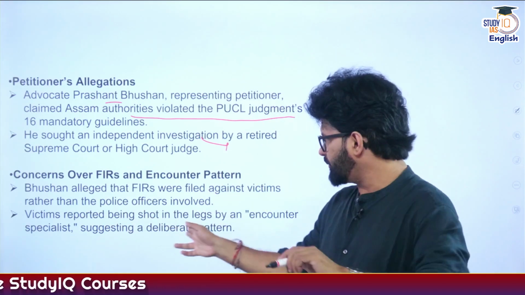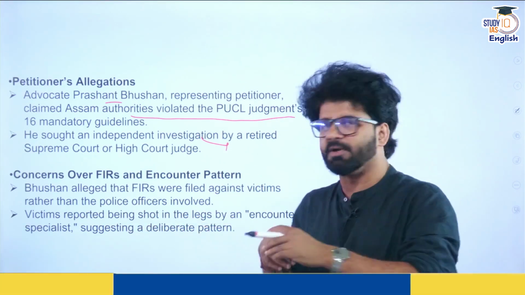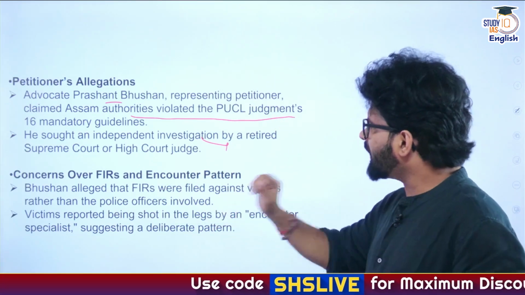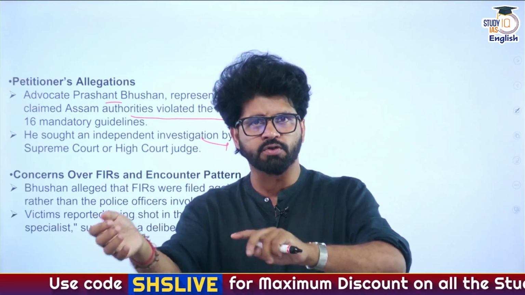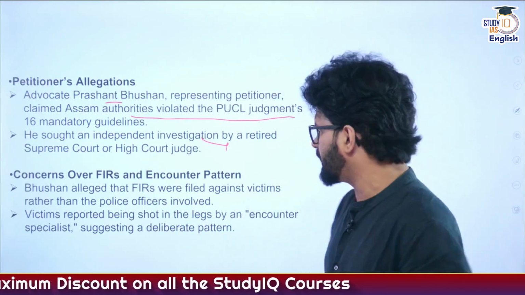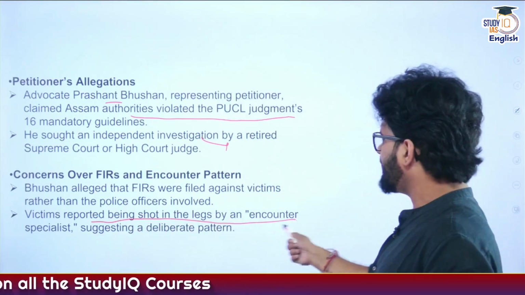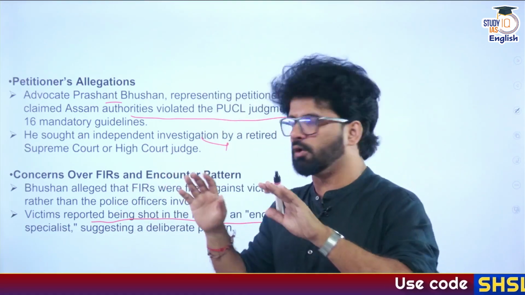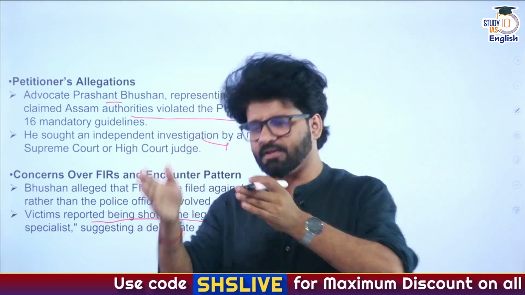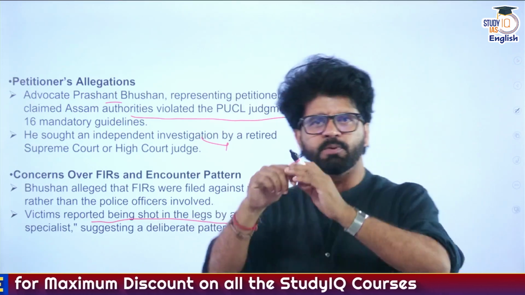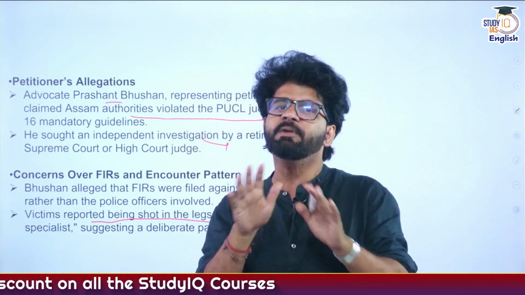Most of the time they will shoot them in the legs on the pretext that they are running away or in self-defense, etc. So he is saying that FIRs, instead of being filed against the police officers doing these encounter killings, are filed against the victims who suffered them. Victims reported being shot in the legs by an encounter specialist. If 170 odd encounters happen, and they follow a particular definite pattern, where in most cases you are shot in the legs, and in most cases there is someone labeled as an encounter specialist, then that means something is wrong.